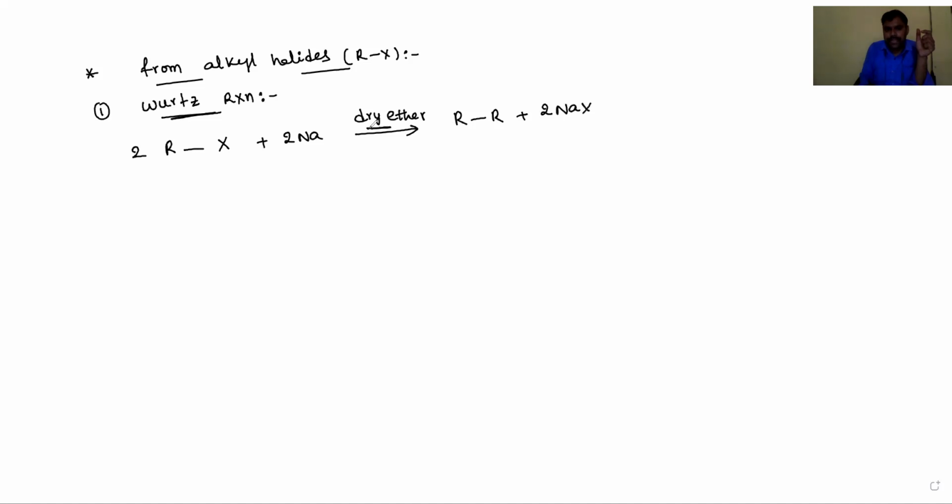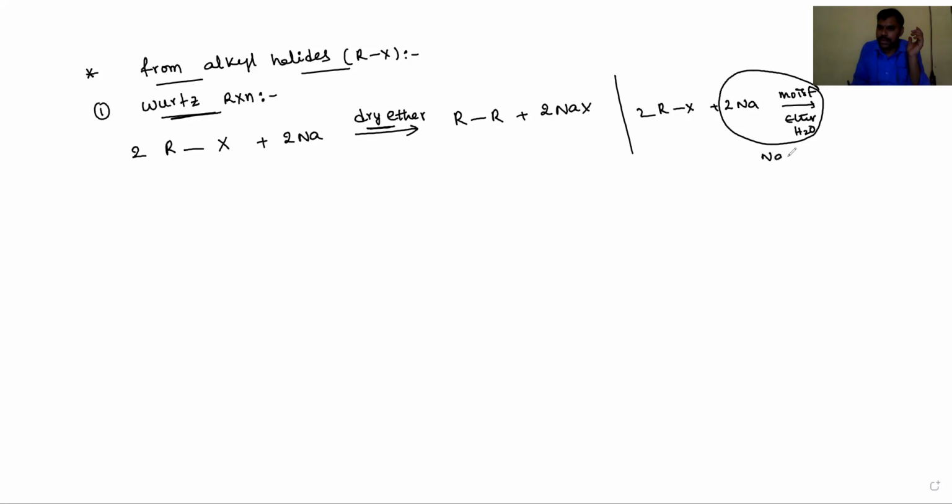So we need to use dry ether. If moist ether is used with R-X and two moles of Na, sometimes they ask questions like this. Don't get confused. Only dry ether needs to be used. If moist ether is used, water is present and reacts with sodium metal and forms aqueous sodium hydroxide.